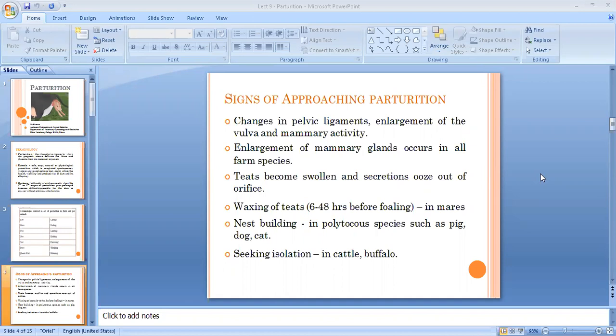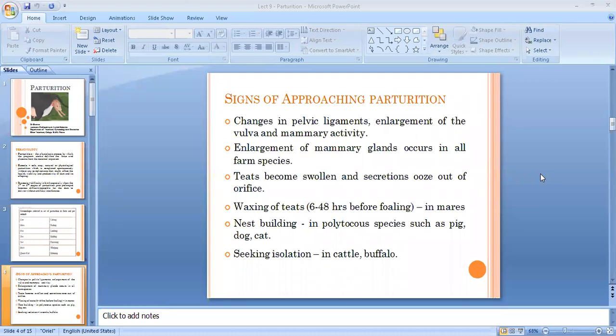So in all the species, there are changes in pelvic ligaments. Enlargement of the vulva is there, and obviously because the animal has to prepare itself, or the body of the animal has to prepare itself for impending lactation to feed the newborn. So there will be development of the mammary glands in all the species.